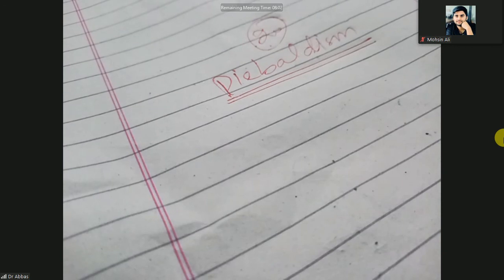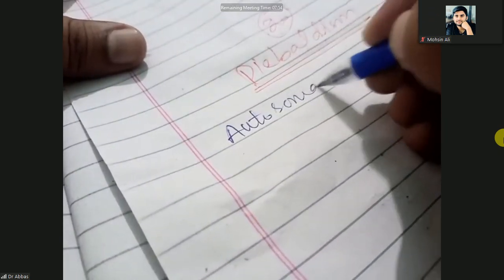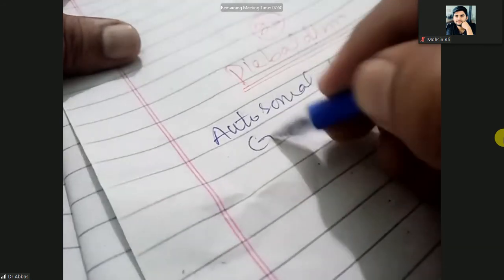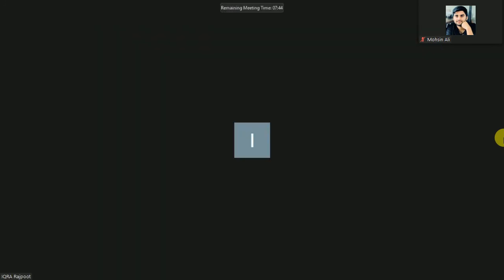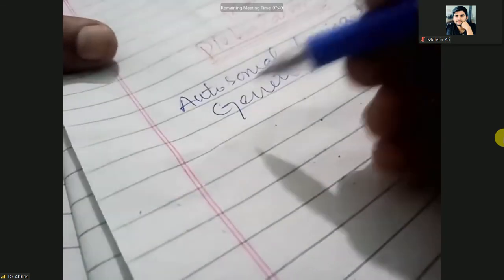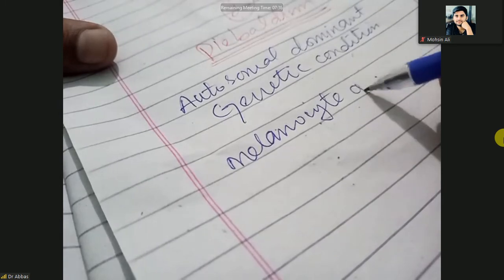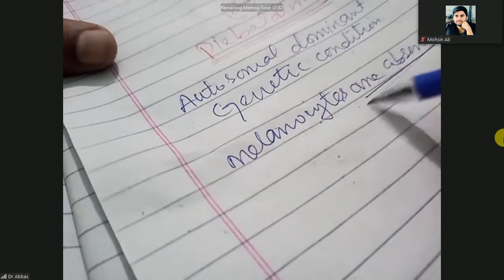It is a genetic condition and it is autosomal dominant, in which melanocytes are absent because it is genetically absent.